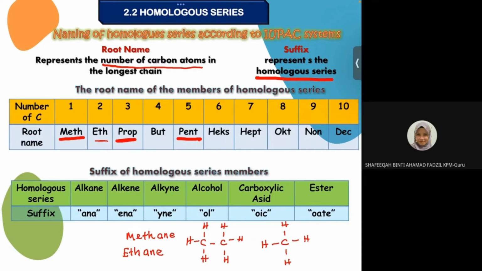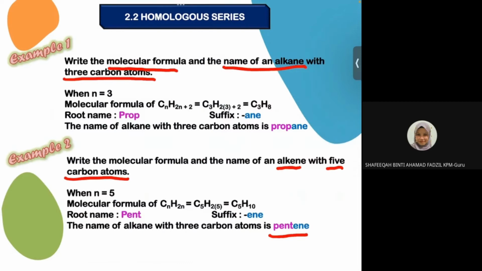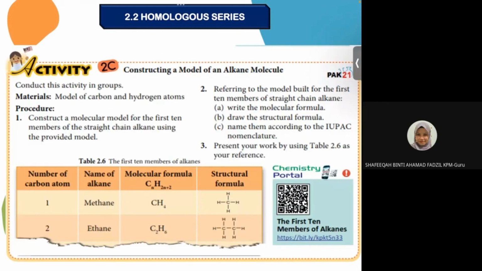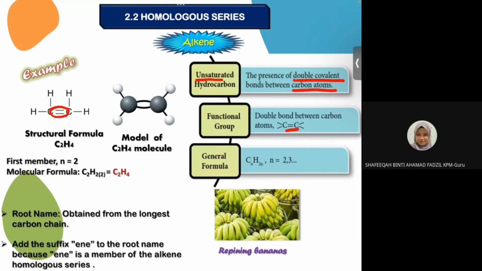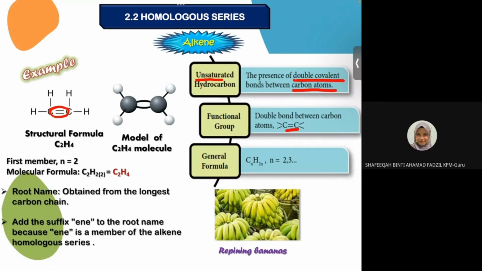Okay, it will become ethene. Okay, apa function ethene? Okay, it will ripen the bananas. Itu je lah.